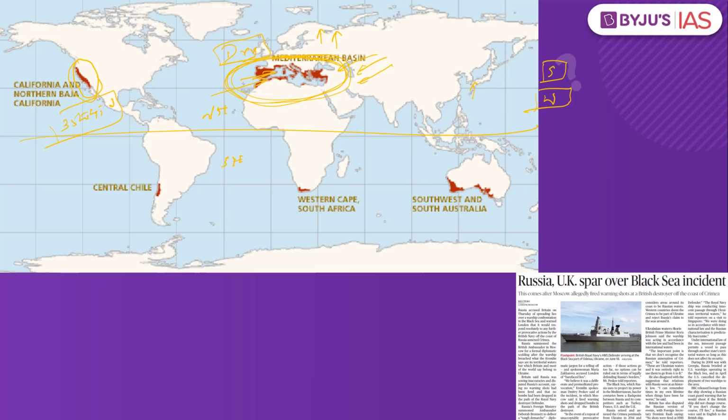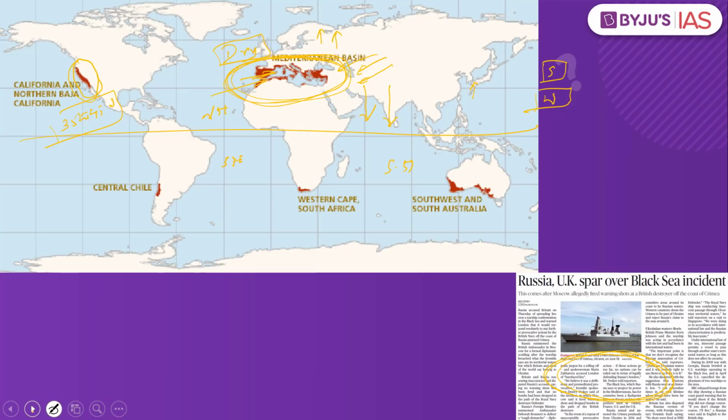But what happens during the winter season? During the winter season, the sun has an apparent movement towards the southern hemisphere, and as a result, the westerlies move towards the equator. This is where the westerlies collect the moisture from the sea, and ultimately we have precipitation during the winter season. So kindly remember, when it comes to the Mediterranean Sea, the summers are dry and most of the precipitation happens during the winter season. Why have we taken this practice question? Because it makes a reference to the Mediterranean Sea.